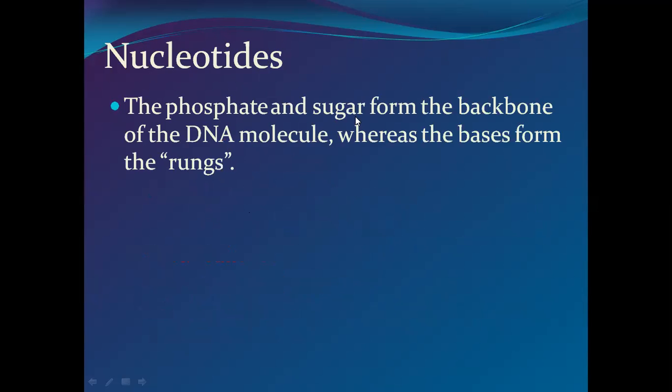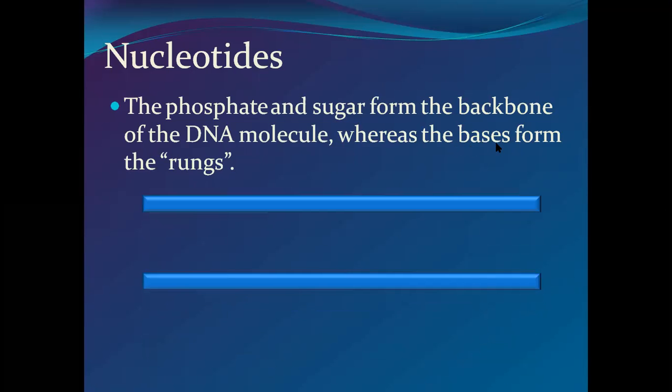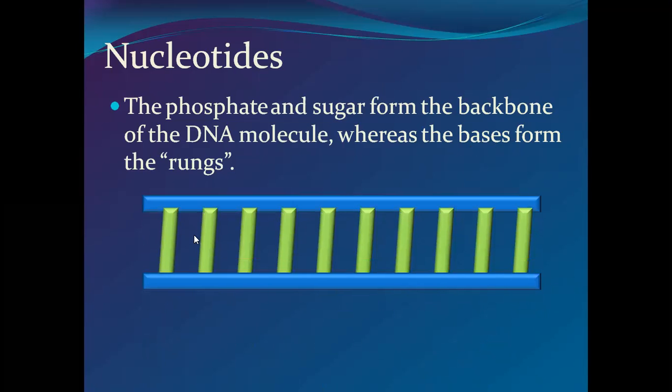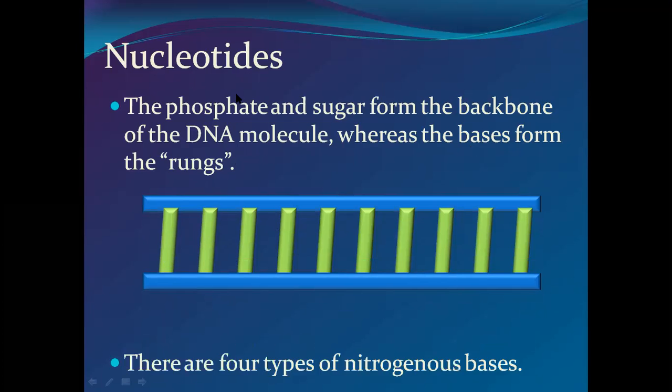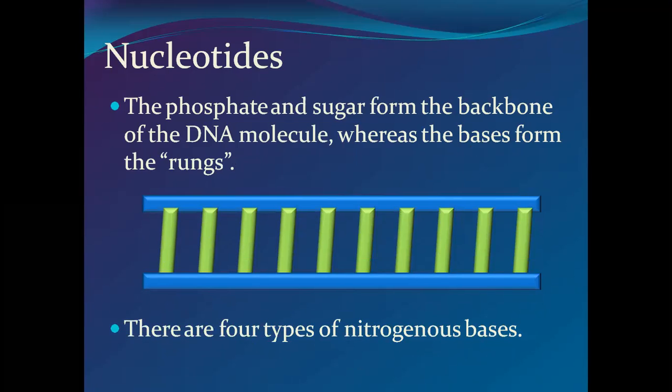Nucleotides, the phosphate and sugar form a backbone of the DNA molecule, whereas the bases form the rungs. So see here, this is a ladder. ये है CD. So this is a polynucleotide chain. This is one nucleotide. This is another nucleotide. This is another, and these are all together called a polynucleotide. And this singly is called only a nucleotide. This is a ladder of a DNA molecule.